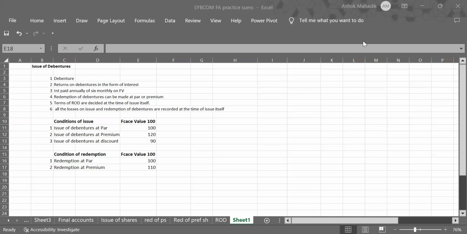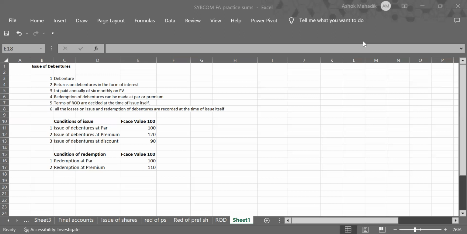Okay, second term, returns on debentures are given in the form of interest. Shareholders receive dividend. Whenever company makes profit, they distribute profit in the form of dividend. But in case of debentures, the debenture holders receive interest. It can be paid six monthly or yearly, as the case may be. And this interest is always calculated on the face value of that debenture. The percentage is always fixed while issuing the debenture itself.